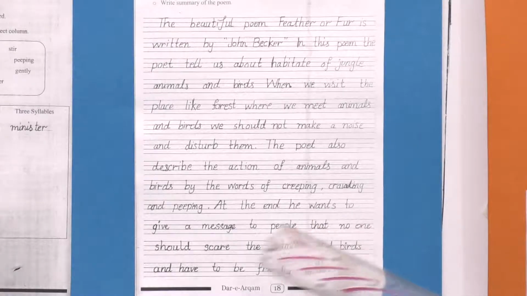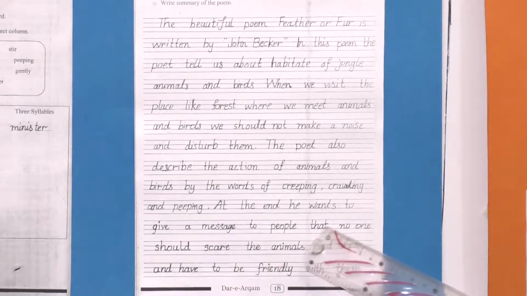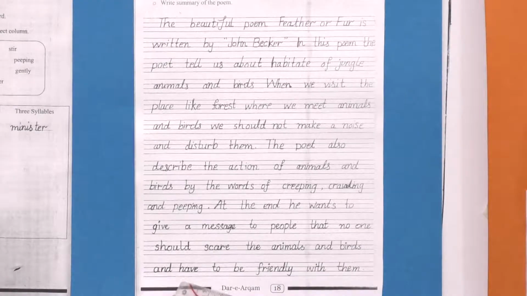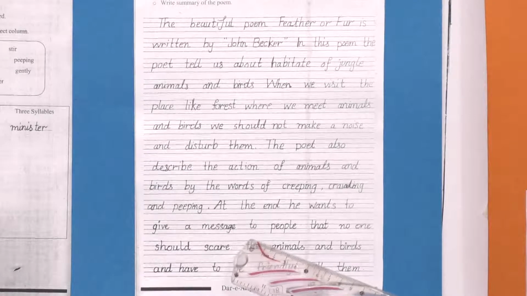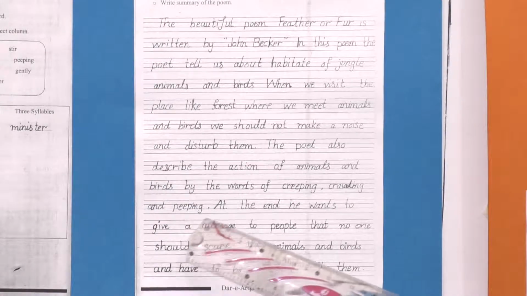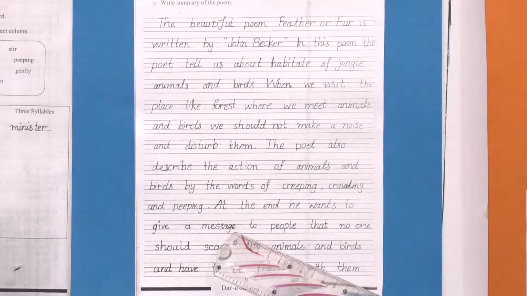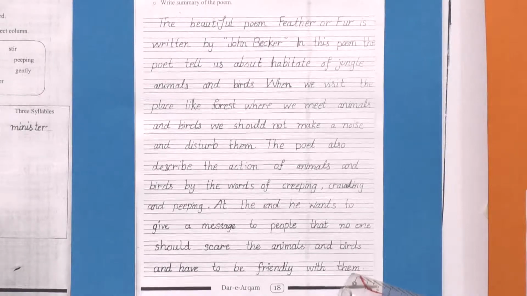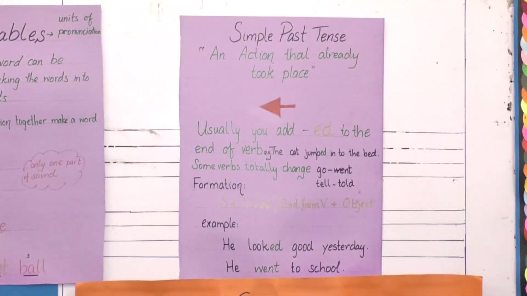At the end, he wants to give the message to people that no one should scare the animals and birds and have to be friendly with them. We should not scare the animals and birds. This is the message that the poet wants to give in his last stanza, and we do not want to scare a friend away. Now students, we are going to start the grammar portion of your workbook.